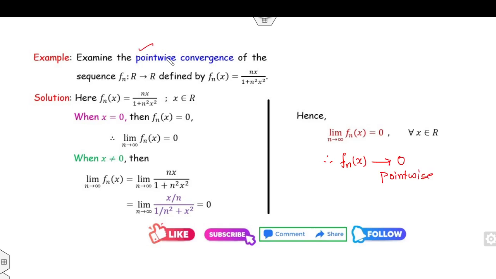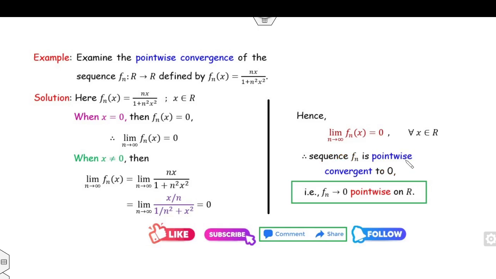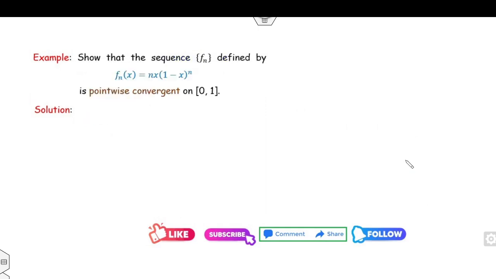Fine. So examine the pointwise convergence. Yes, it is pointwise convergent and it converges to 0. Now look at another example. Show that the sequence is pointwise convergent on the closed interval.